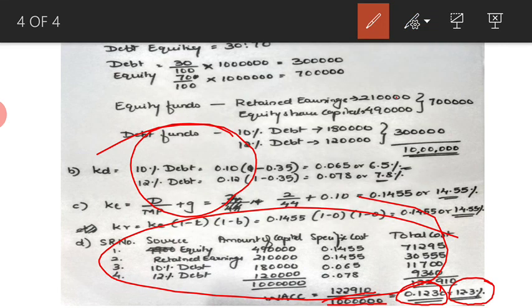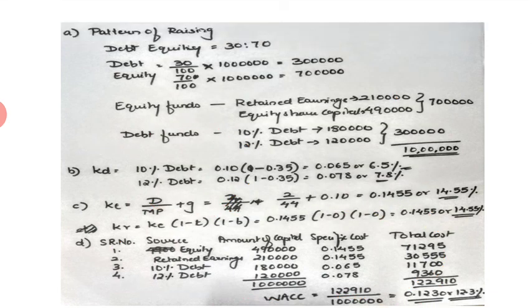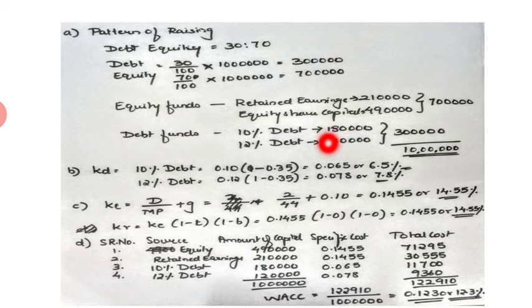A bit different problem but not so difficult problem, because here we know debt equity ratio divided, then we know that equity funds include retained earnings and equity, so subdivided again 7 lakh into retained earnings which is already given and equity shares, so 7 lakh minus 2,10,000 is 4,90,000. Then debt funds, they have given a condition that if the debt amount is 1,80,000, then the interest charge would be 10%.